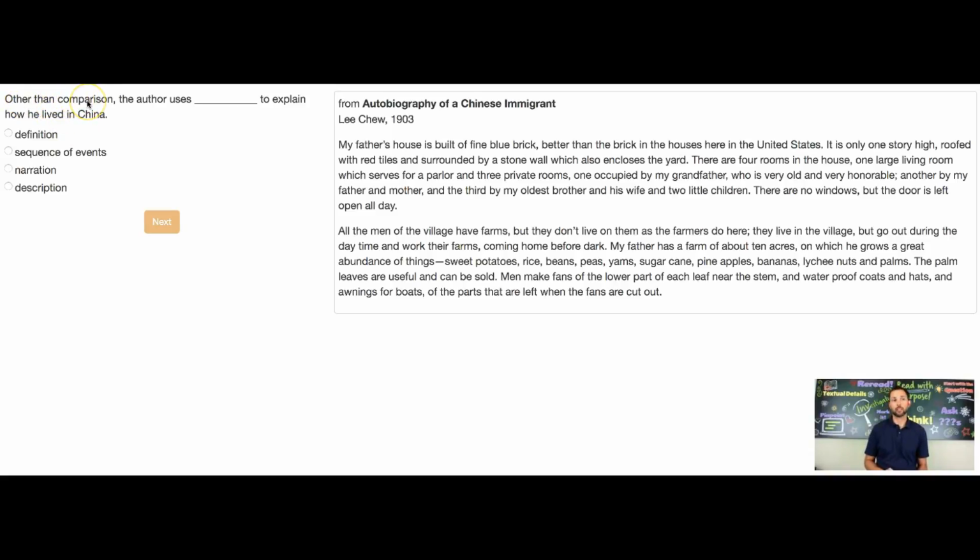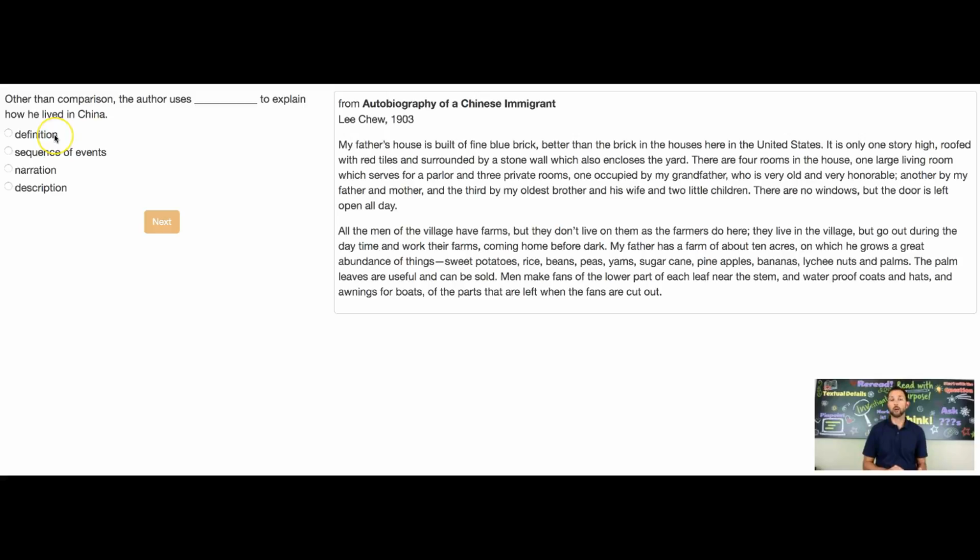Let's start with the question. Other than comparison, because there are comparisons in this text, the author uses blank to explain how he lived in China. So we're looking for one of these words to fill in here, something else that the writer does in addition to comparison.